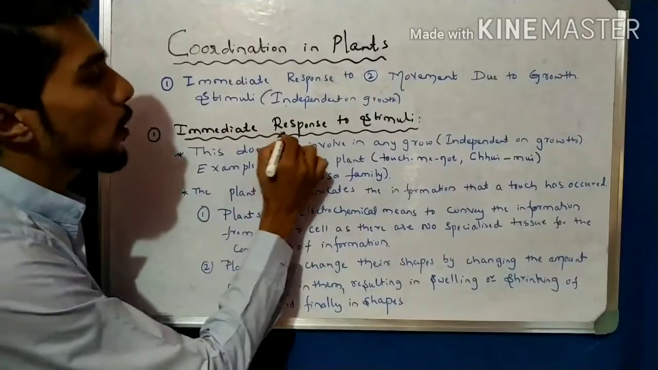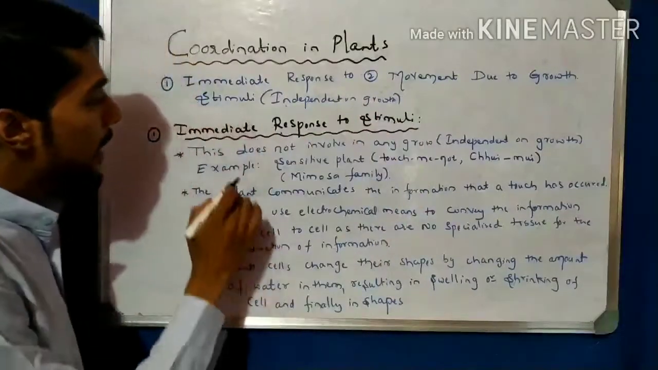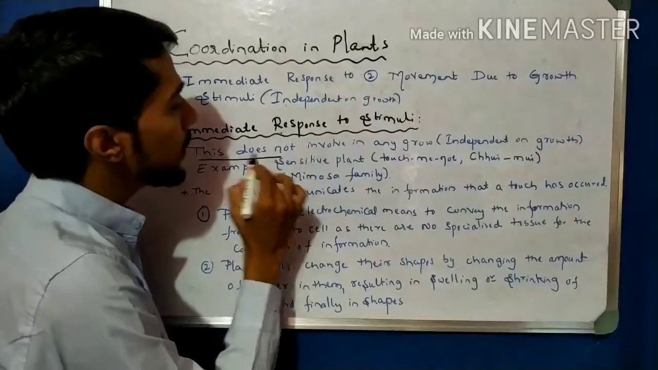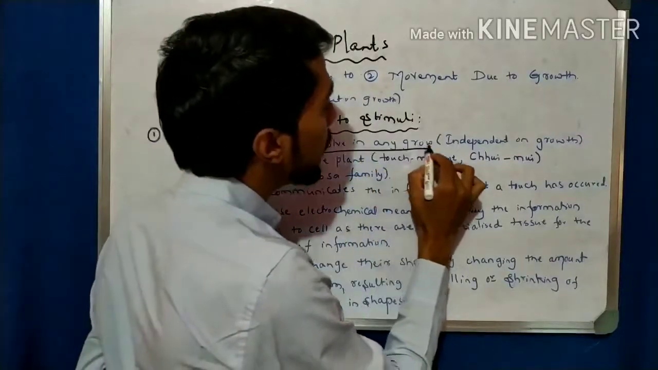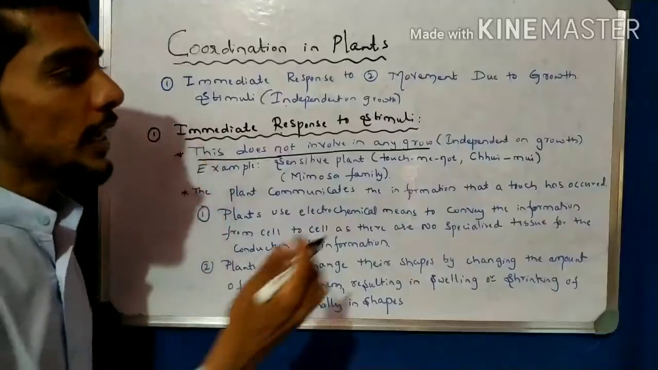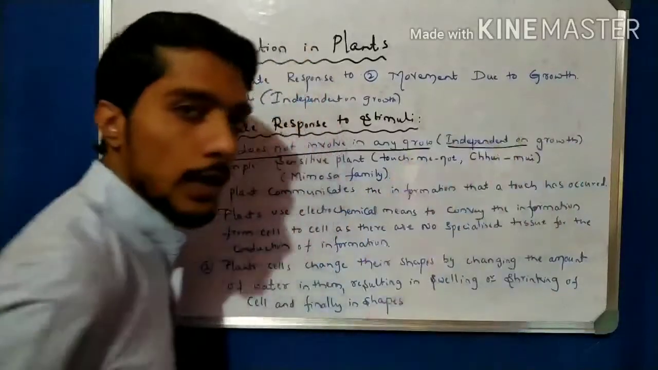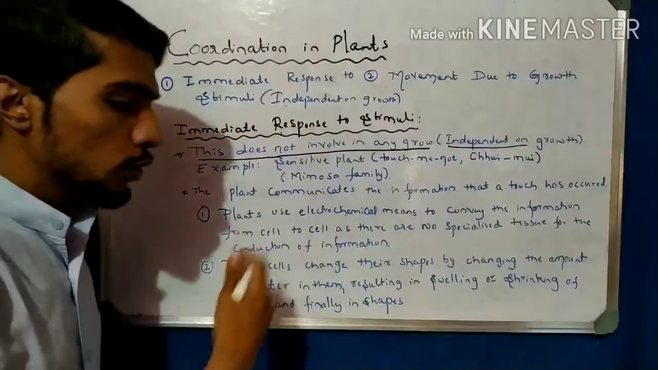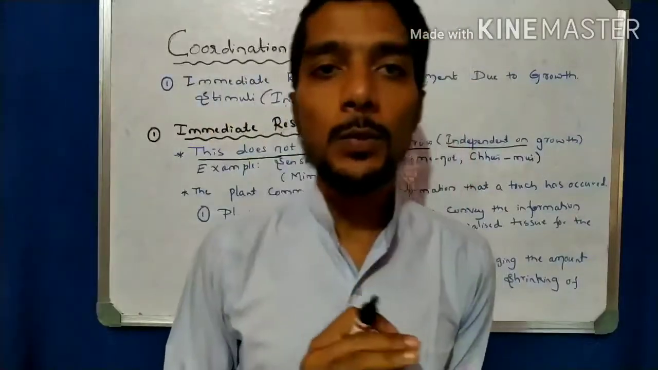Independent immediate response to the stimuli. Right? Here I write, this does not involve any growth. There is no growth. This I call as independent of growth. So the immediate response to the stimuli, the plant shows the response.